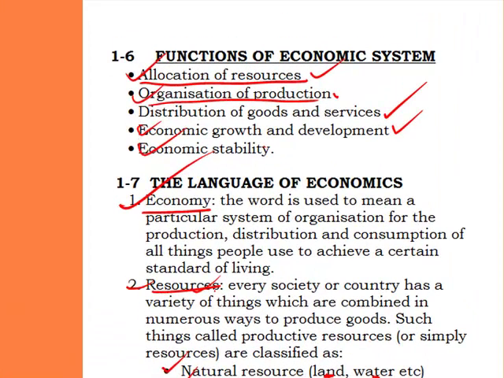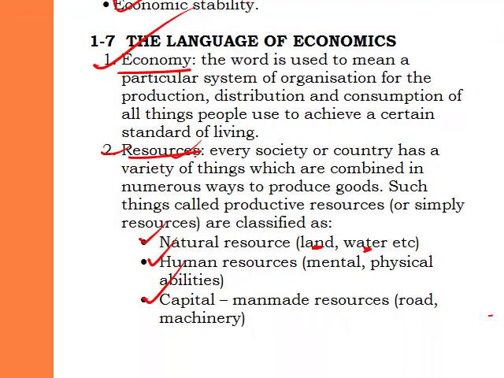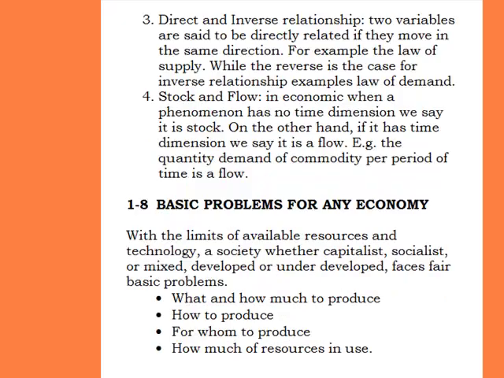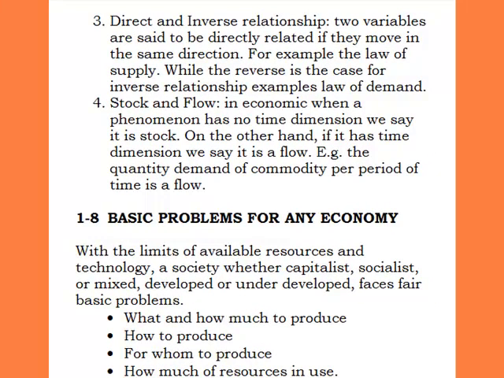So in a nutshell, resources are what we use in producing goods and services, and they are classified into three. The first one is natural resources, the second one is human resources, while the third one is capital resources.